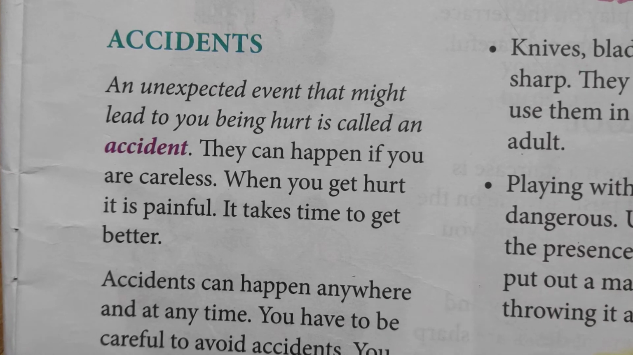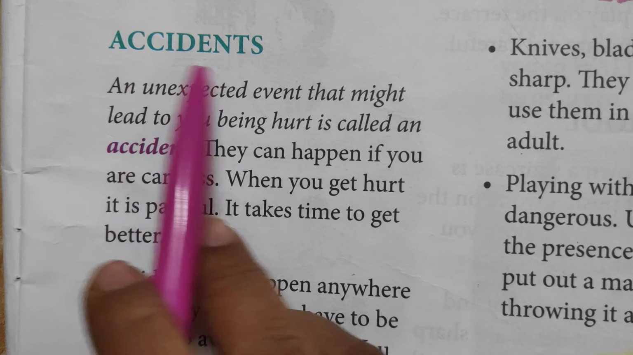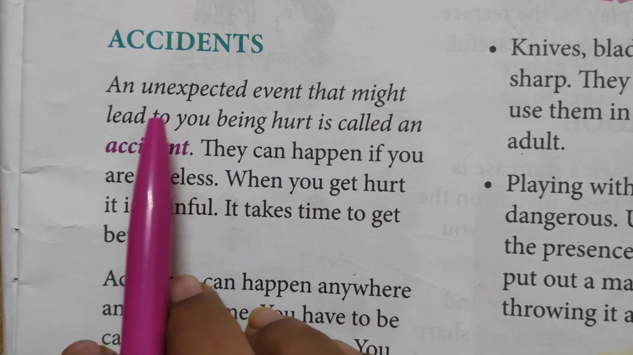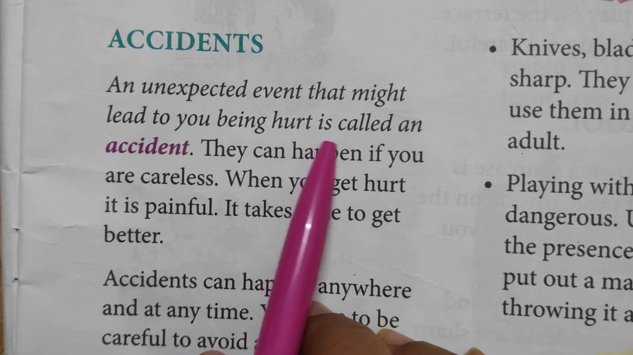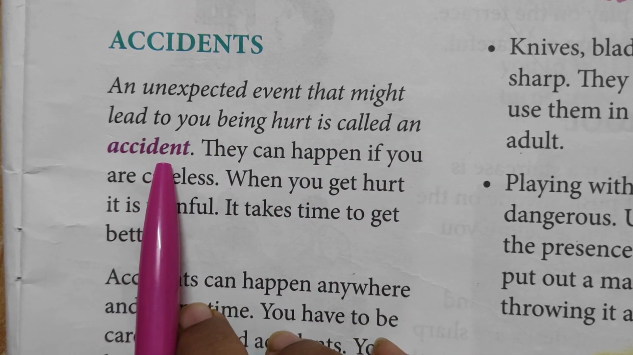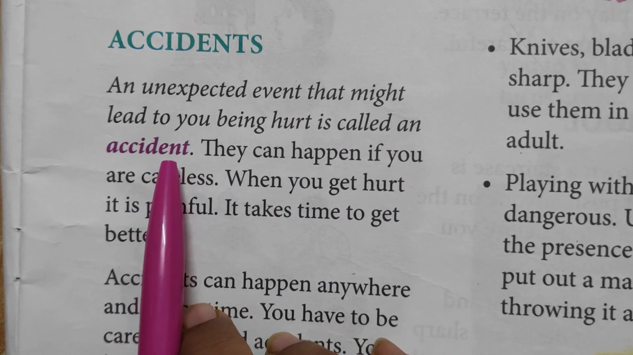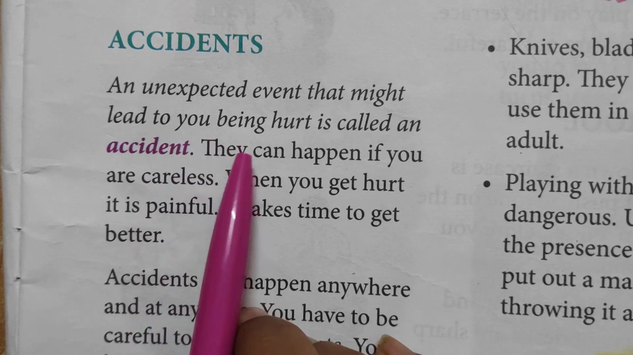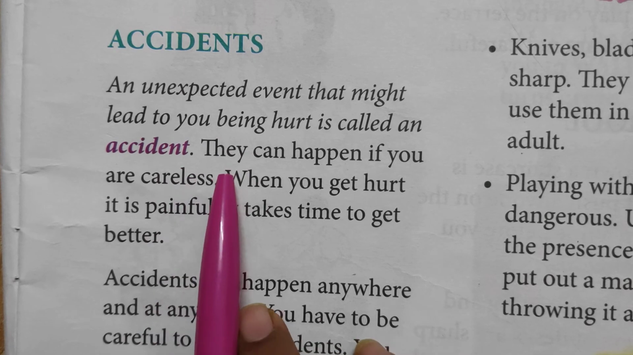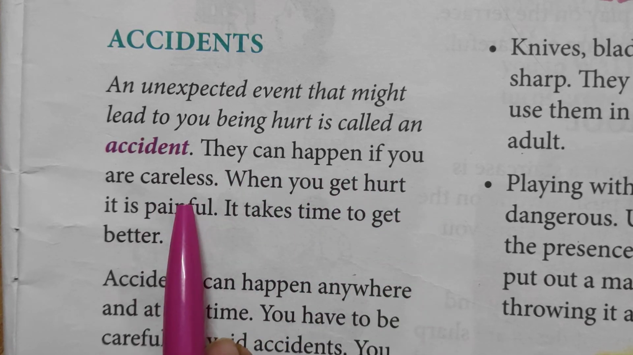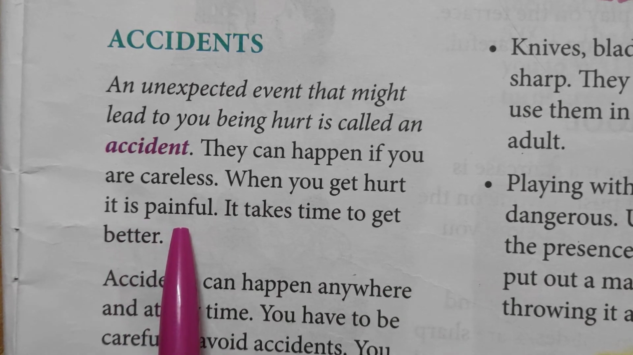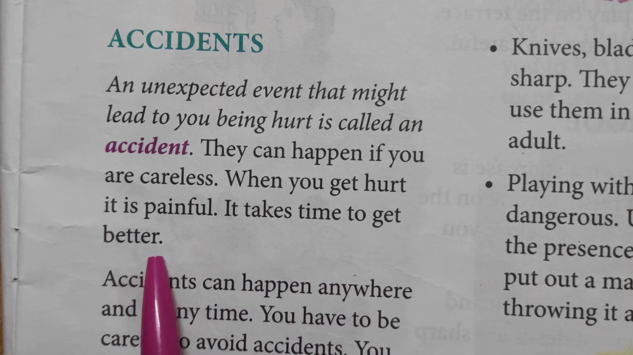We have to take these measures in the case of accidents. What are accidents? An accident is an unexpected event that might lead to you being hurt. Whatever happens to you that ends up with you getting hurt is called an accident. They can happen if you are careless. When you get hurt, it is very painful, right? It takes time to get better, right?